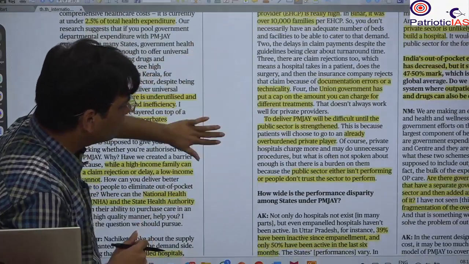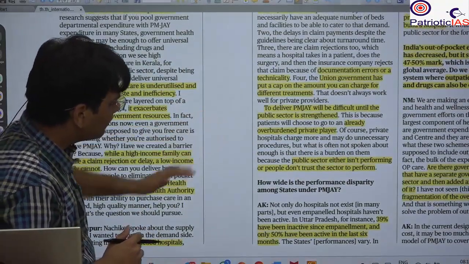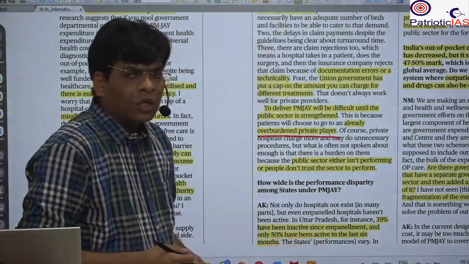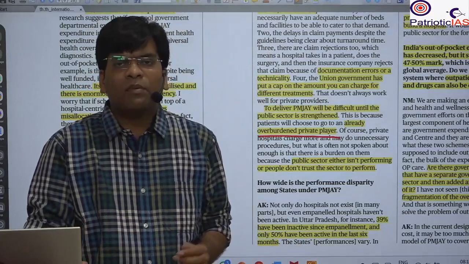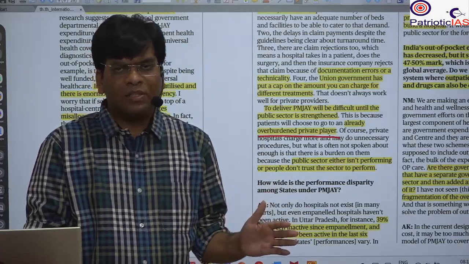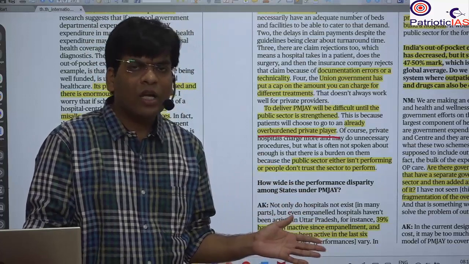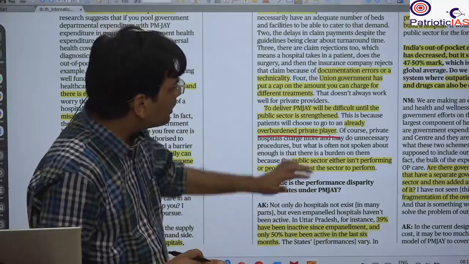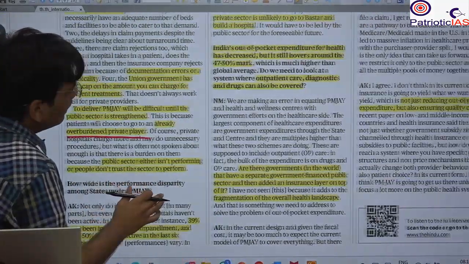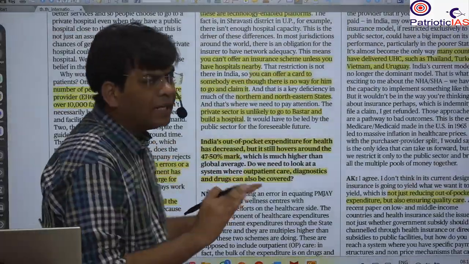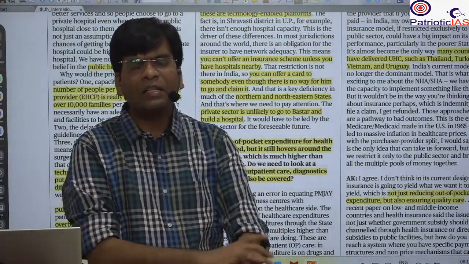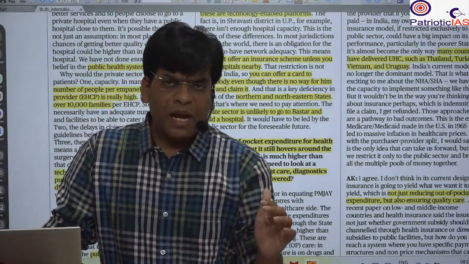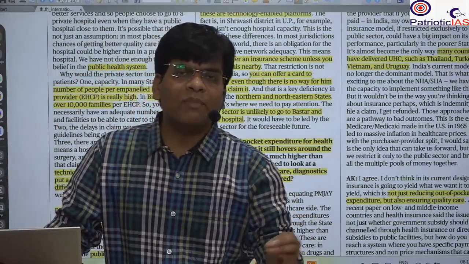Another thing is the concern with respect to the quality and overburdening of the private players. Besides that, there is also the acquisition by private players. They take extra charges, and that is another cause of concern, along with the overburdening of the public health sector as well. So here the writer wants to say that instead of fragmenting the different layers of this health sector, there is a need for an integrated scheme, because there are already schemes for the primary sector and other things.